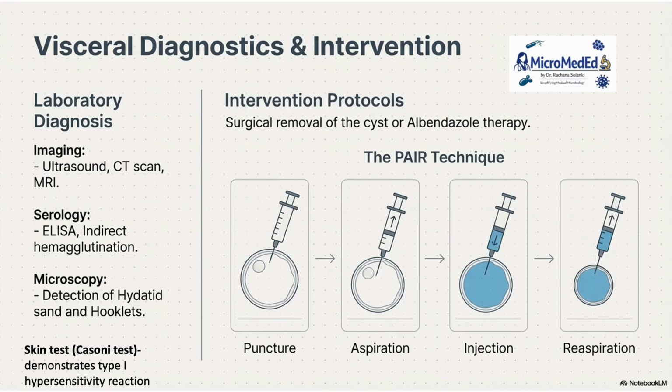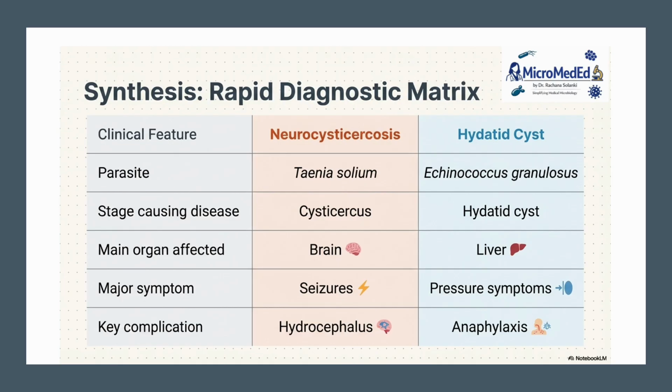The laboratory diagnosis is by ultrasound, CT scan, MRI, serological test, ELISA, or detection of hydatid sand or hooklets by the aspiration of the fluid, and demonstration of the Casoni test, that is a type 1 hypersensitivity reaction. How you can remove this is by the PAIR technique, that is puncture, aspiration, injection and re-aspiration. Basically a solution would be entered to kill the cyst and the brood capsule, and surgical removal is recommended with the albendazole therapy.